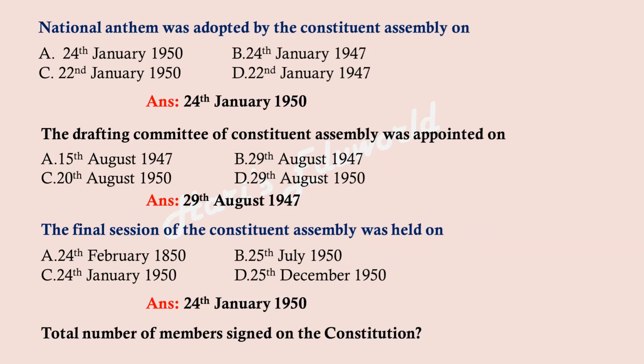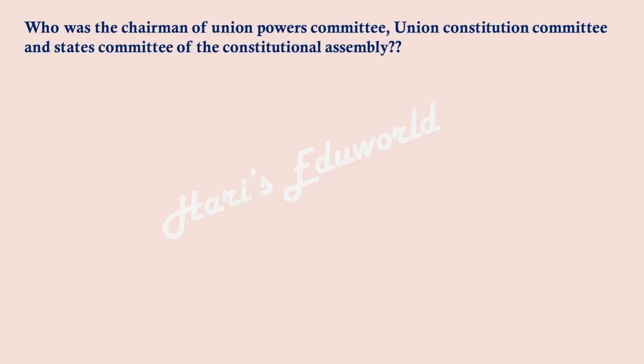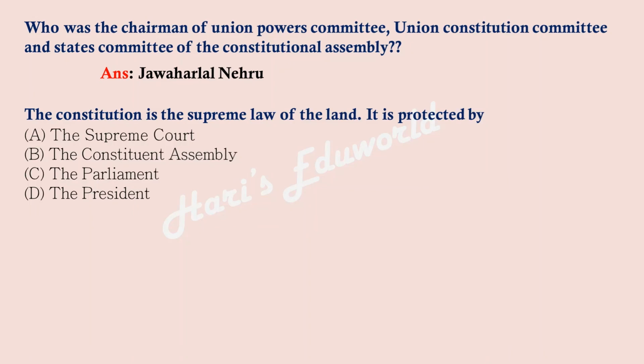Total number of members who signed the Constitution. Answer: 284. Who was the chairman of Union Powers Committee, Union Constitution Committee, and States Committee of the Constituent Assembly? Answer: Pandit Jawaharlal Nehru. The Constitution is the supreme law of the land and it is protected by the Supreme Court, the Constituent Assembly, the Parliament, the President. And the right answer is option A, the Supreme Court.